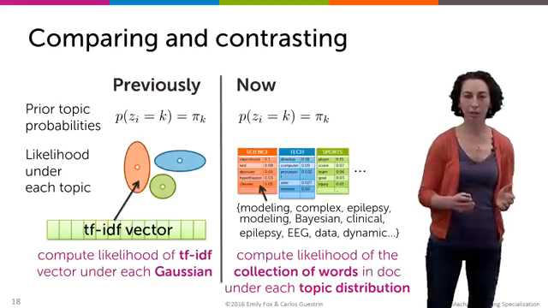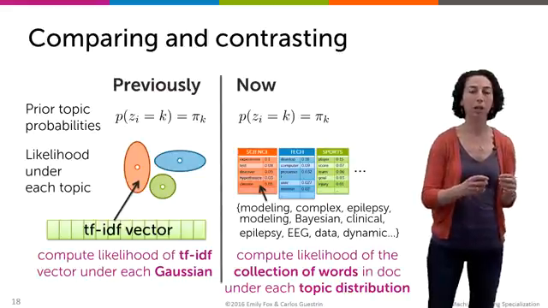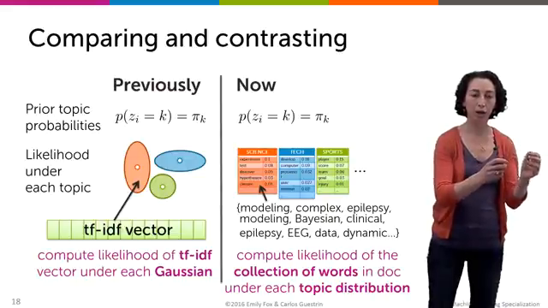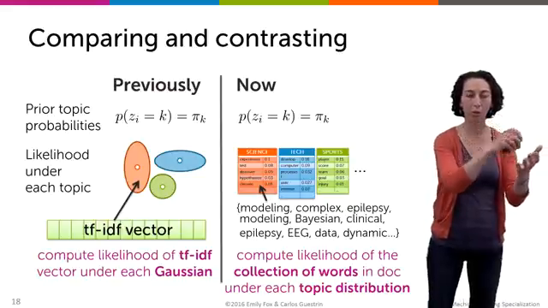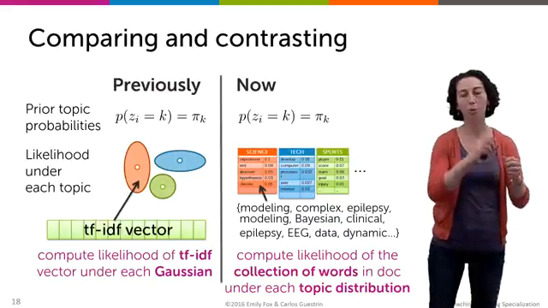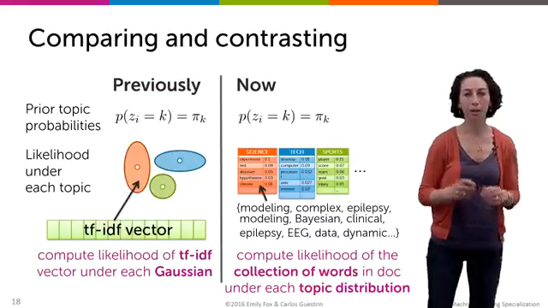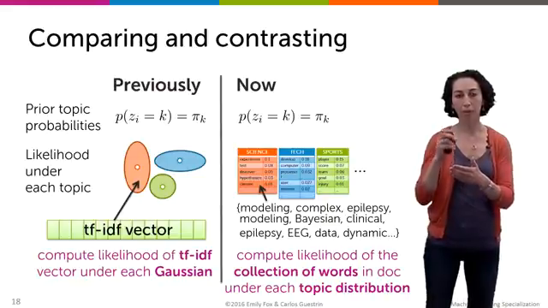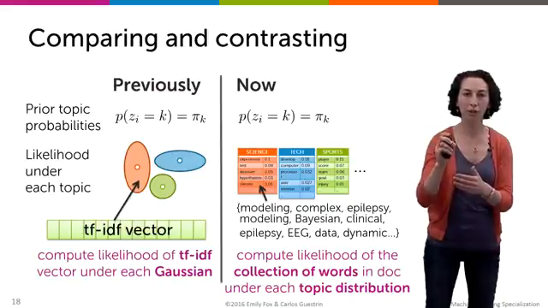But in the mixture of Gaussian case, our documents were represented by these TF-IDF vectors, or some vector, could be a word count vector, and we scored that vector under each one of the Gaussians. So remember, each cluster was defined by a Gaussian, and you would compute the score of a given data point under each of these Gaussians, and then weight these prior and likelihood terms to come up with our assignments for a given document. But now every document is represented with this bag of words representation, and when we go to score the document, we're just going to look at the probability of each of these words under the topic-specific probability vector over words.